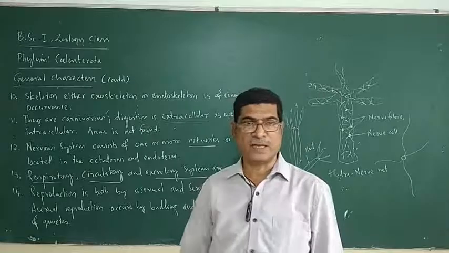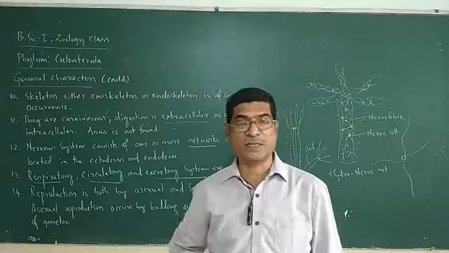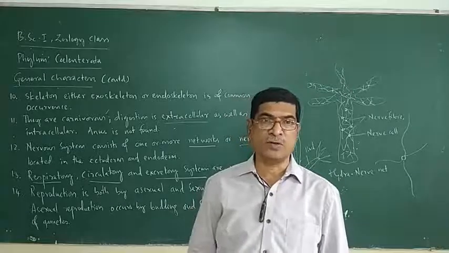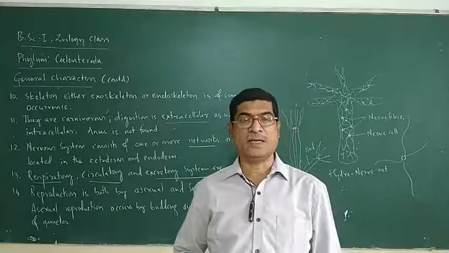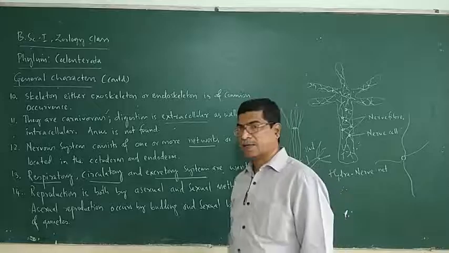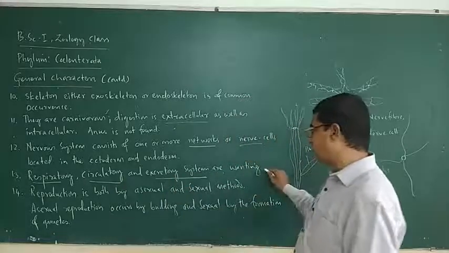Cell surface, the undigested food materials are eliminated out. Nitrogenous waste materials are eliminated out. Carbon dioxide is excreted out. So there is no special excretory system in coelenterate. So these systems are lacking. Respiratory, circulatory, excretory systems are wanting.